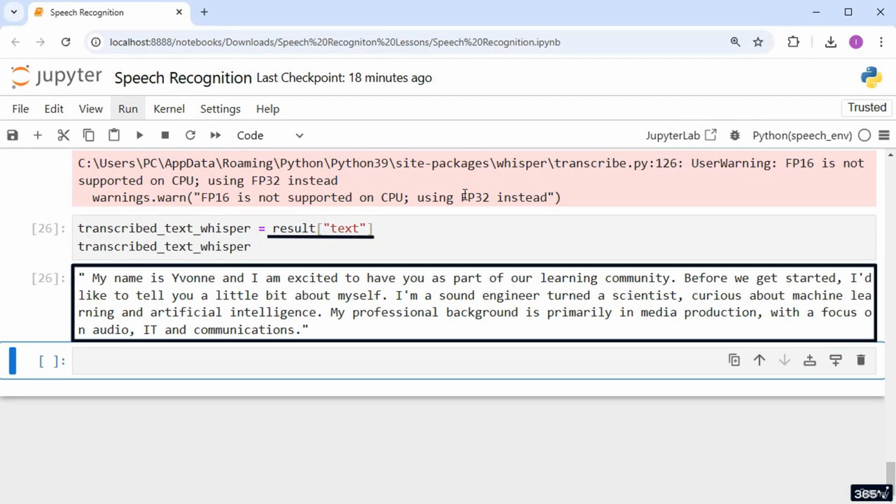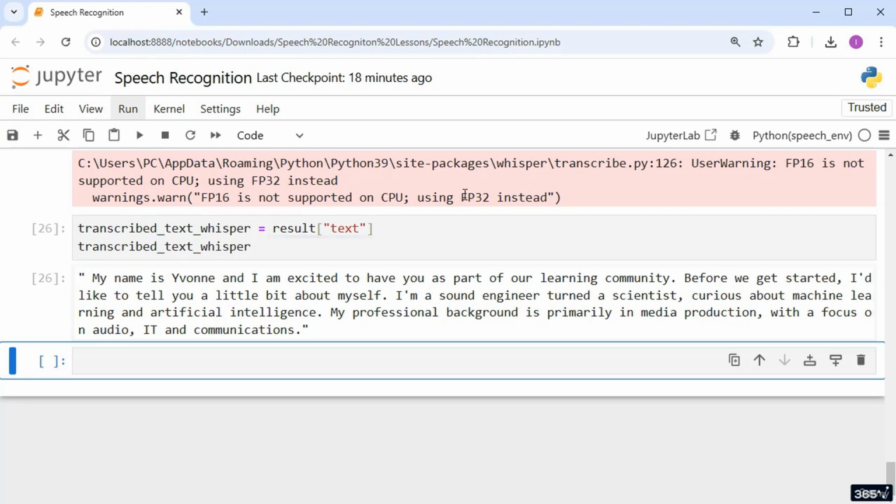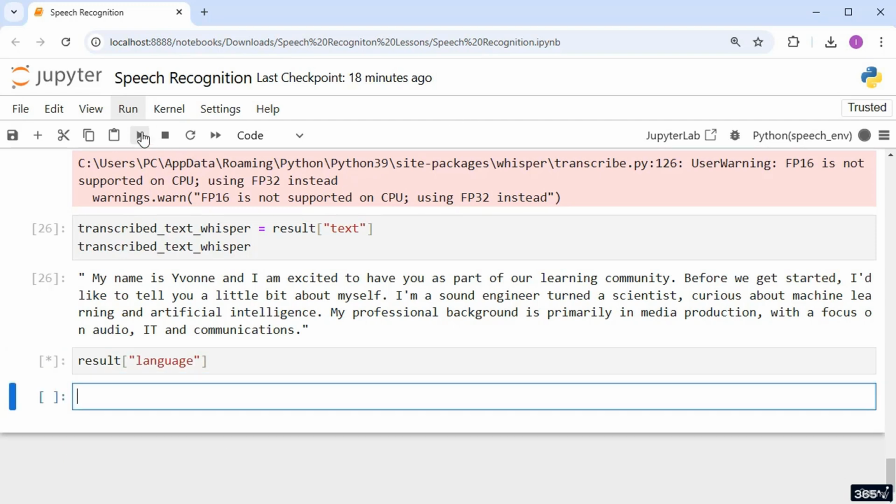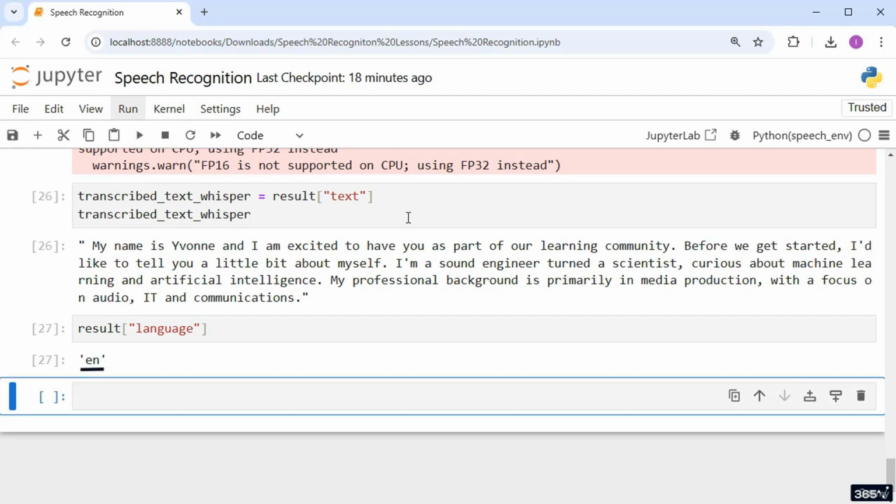But as mentioned, other keys also bring information about the file. For instance, the key language automatically detects the language used in the audio file. Let's try it out. English. Good. It got that right.